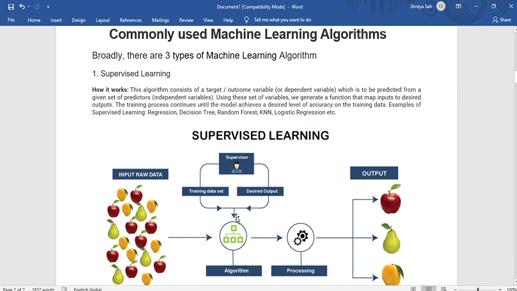The rest of the samples are then classified, that is, divided into whether it is an apple, a pear or a banana, based on the training data set. For the first few, the supervisor will himself tell the machine that yes, this is an apple, it should be put in the category of apple. This is a mango, it should be put in the category of mango. It's a pear, it should be put in the category of pear. Then for the rest, when the machine has learned, it will itself develop an algorithm, process the samples and separate the different pictures of the fruit.